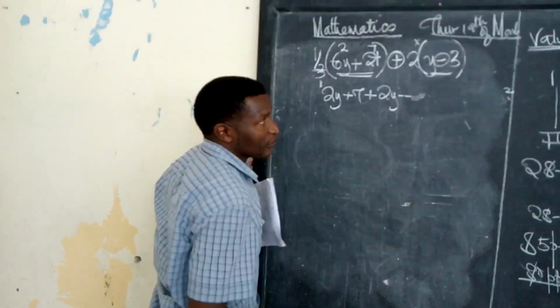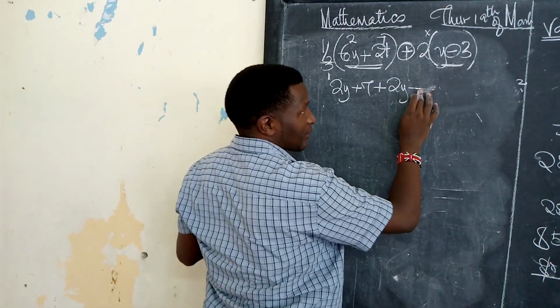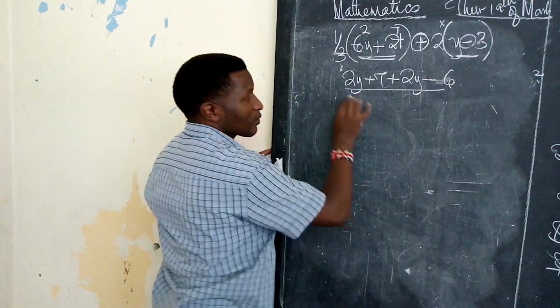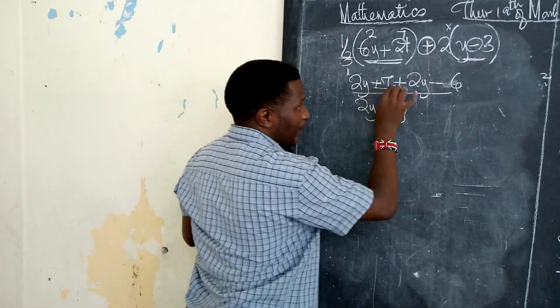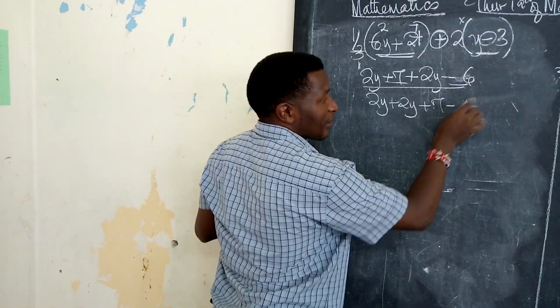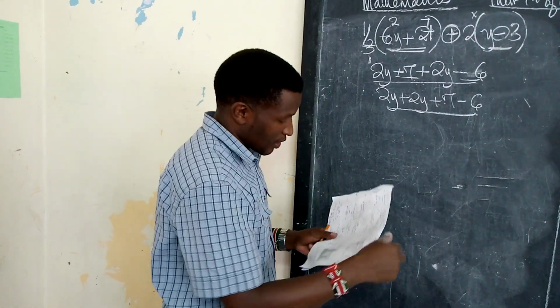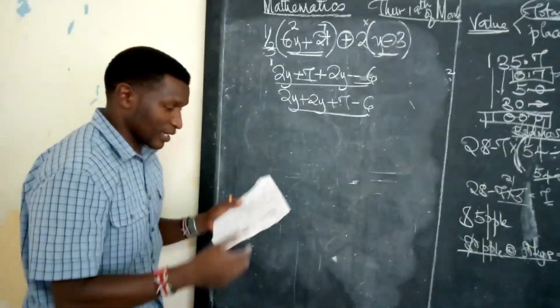Unlike signs give you a negative. Then 2 times 3 gives you 6. Put the like terms together: 2y plus 2y, then we have a plus 7 and a negative 6. Start with the positive, plus 7 minus 6. I believe you'll be able to proceed from that point.